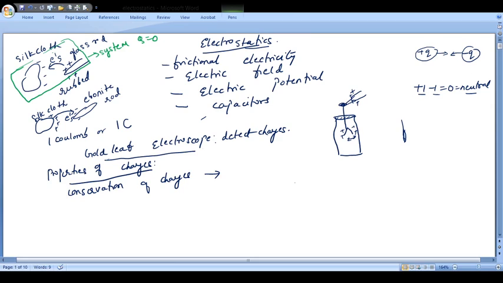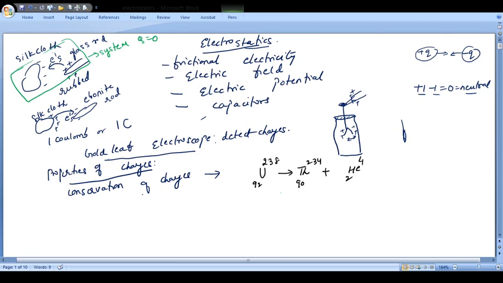You must have seen certain reactions. Let's try to understand this. For example, a reaction where uranium 238 is converted into thorium 234 plus helium. Thorium has atomic number 90, and helium is 2 and 4.